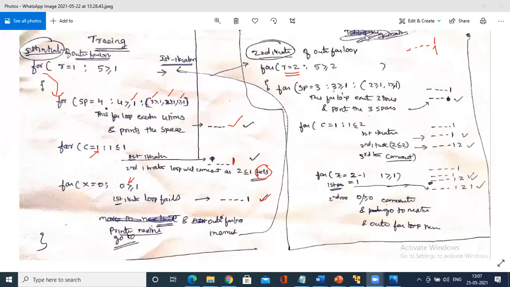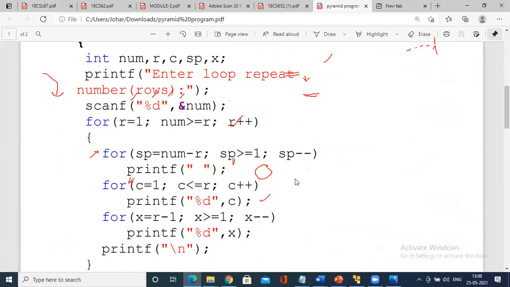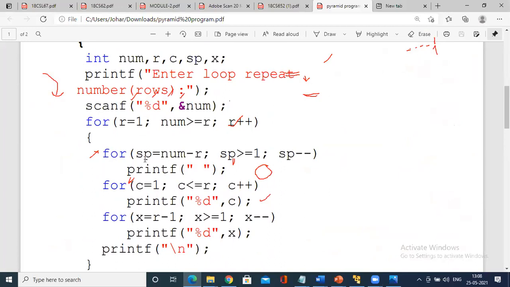Okay. I'm explaining the second iteration to you. In the second iteration, what happens? See here, r equals 2, is 5 greater than or equal to 2? Yes. So you get inside this for loop, right? Then you have to go with the decremented value of space. SP equals 3. You could see what we have. SP equals 3. Once you come inside, r equals 1.